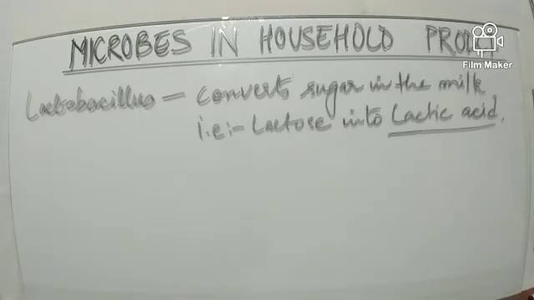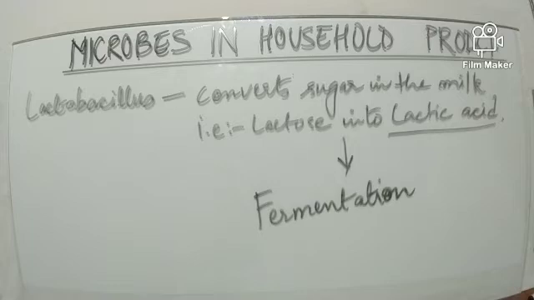This Lactobacillus converts the sugar in the milk into lactic acid, and the sugar which is present in the milk is none other than lactose. And how is this lactose converted into lactic acid? By the process of fermentation. The Lactobacillus undergoes anaerobic respiration in the absence of oxygen and converts lactose into lactic acid.